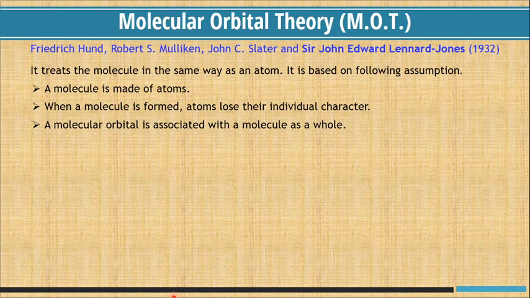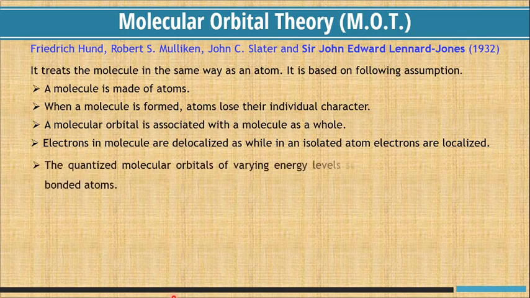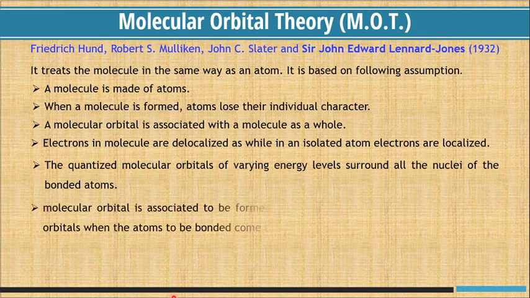A molecular orbital is associated with the molecule as a whole. Electrons in the molecule are delocalized, while in an isolated atom electrons are localized. The quantized molecular orbitals of varying energy levels surround all the nuclei of the bonded atoms.